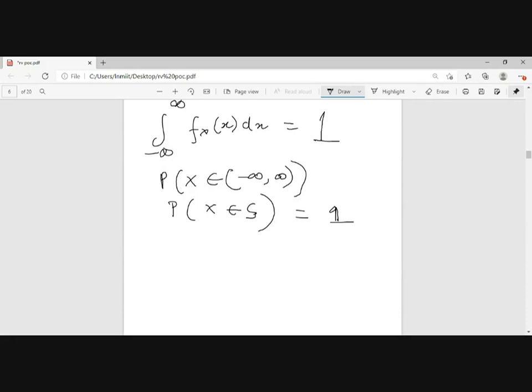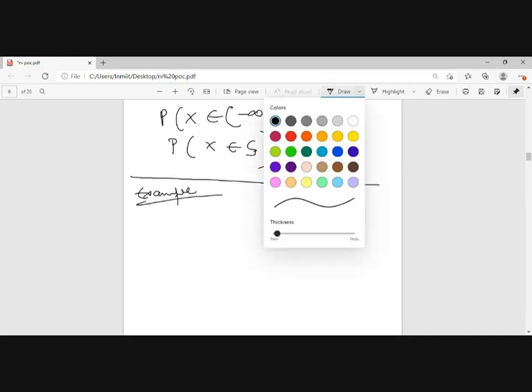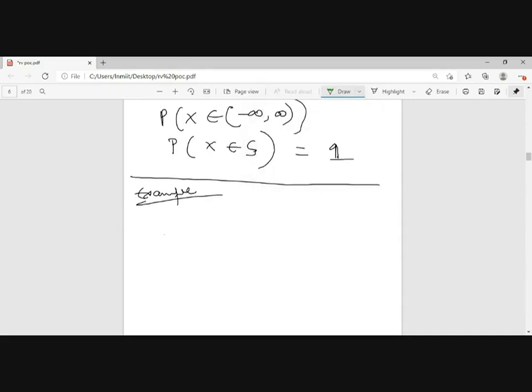Next. Just for an example, let's take the PDF fx of x equals k e to the power of minus ax.